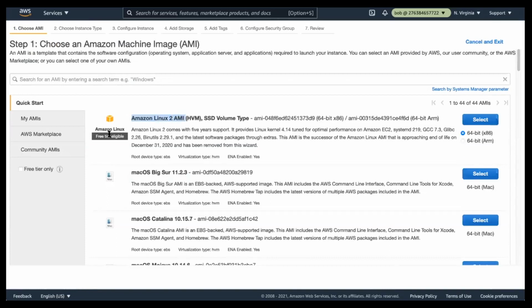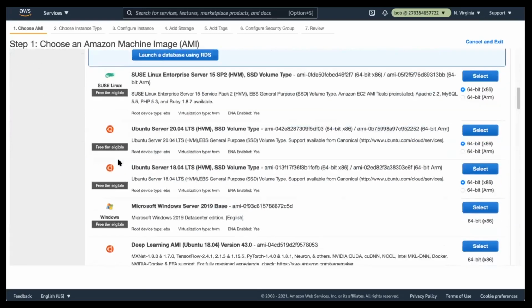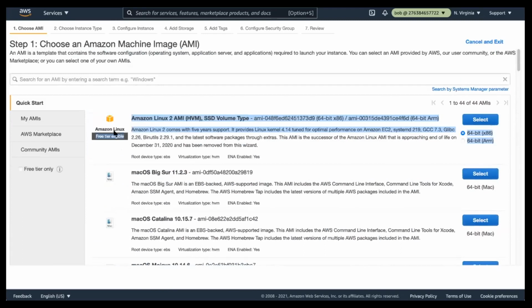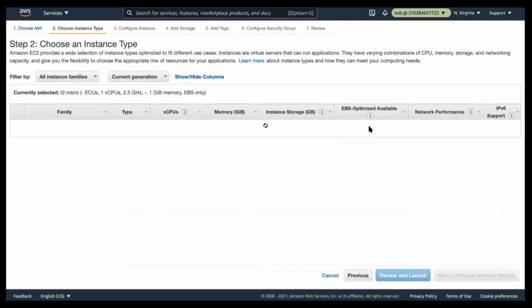And now please note, whenever you're using your own personal account, you'll see such a symbol, free tier eligible, right? If you're using some other one which does not have this specific tag, that means you will incur charges, right? So please make sure whenever you're using an AWS account and you have the free tier, please select these instances only. So I'm going to click on select.